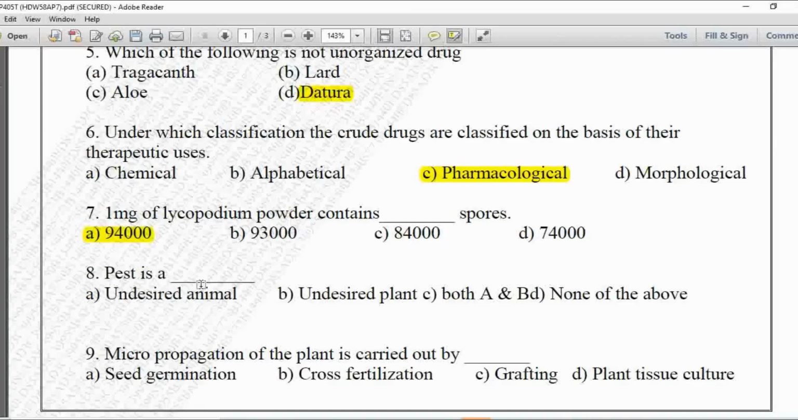Next MCQ 8, pest is a, option A is undesired animal, B is undesired plant, C is both A and B, and D is none of the above. So here pest is an undesired animal, so option A is correct.